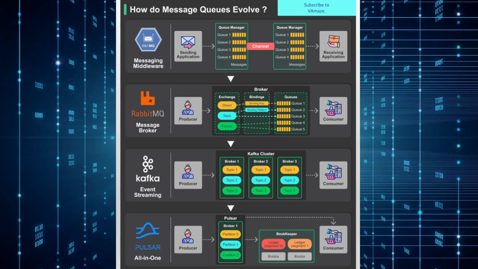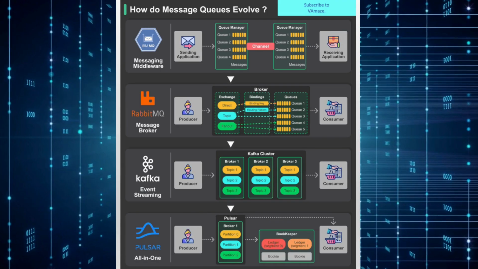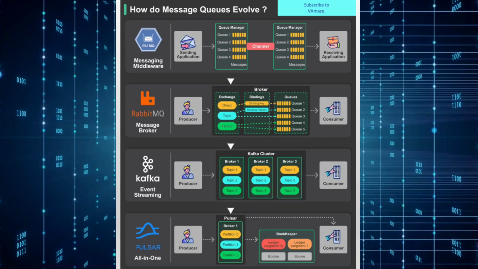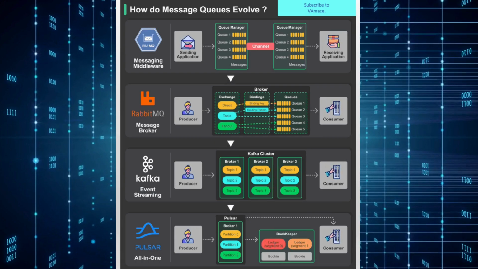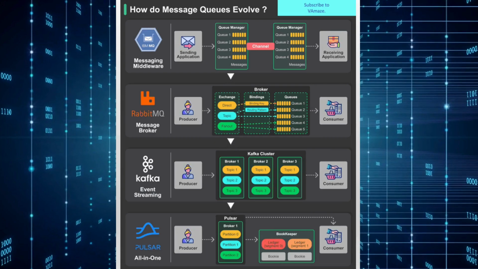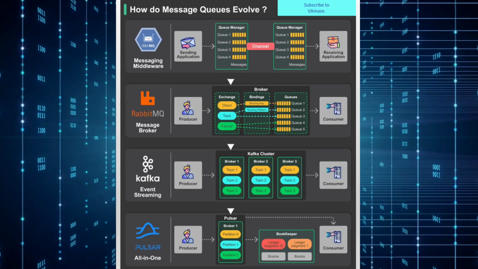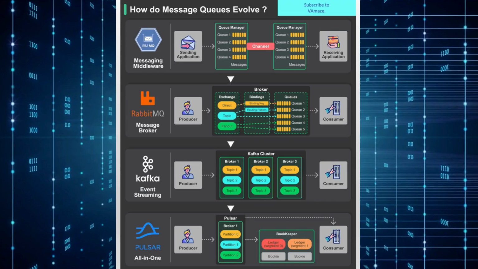This separation allows for independent scaling of compute and storage resources, providing better resource utilization and cost efficiency. The system supports both traditional messaging patterns and modern event streaming use cases. Publishers can send messages to topics, which are then stored in Bookkeeper for durability and served to consumers by brokers. This architecture provides the reliability of traditional messaging systems with the scalability and features of modern event streaming platforms.